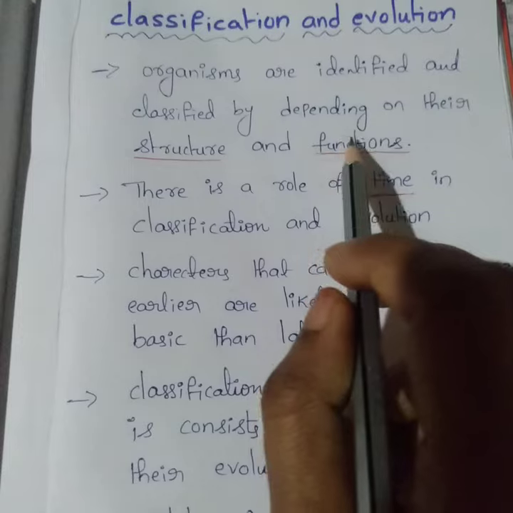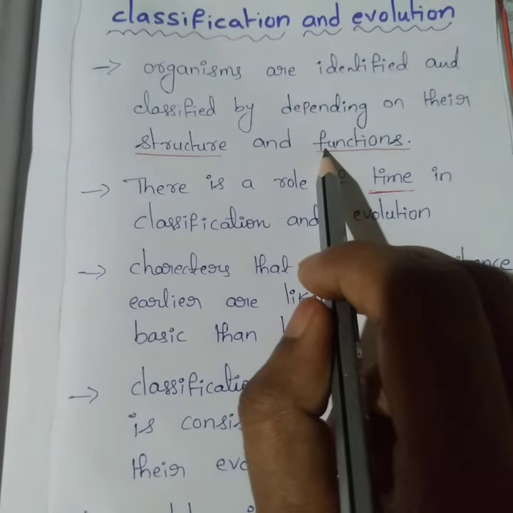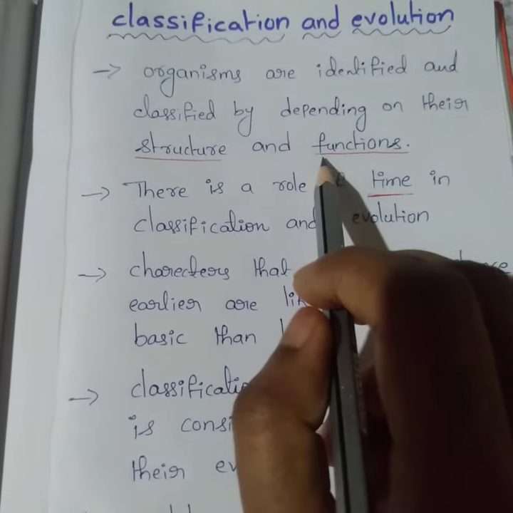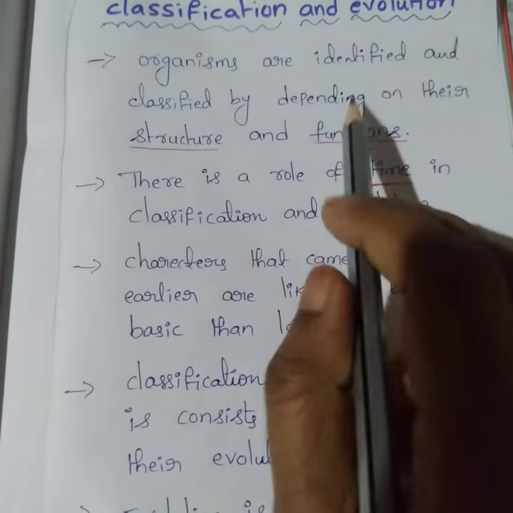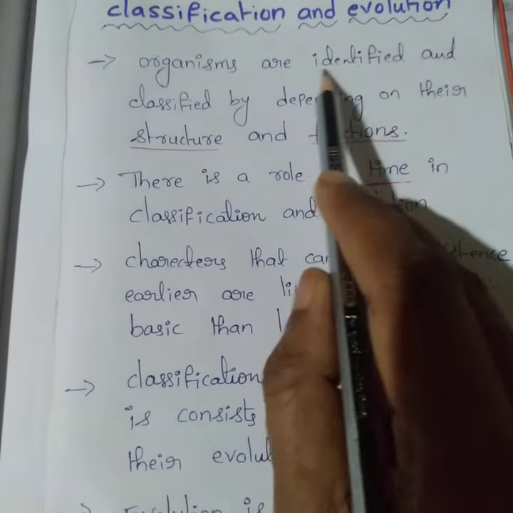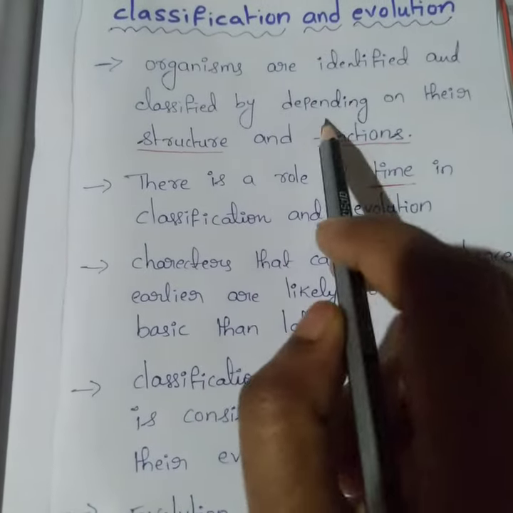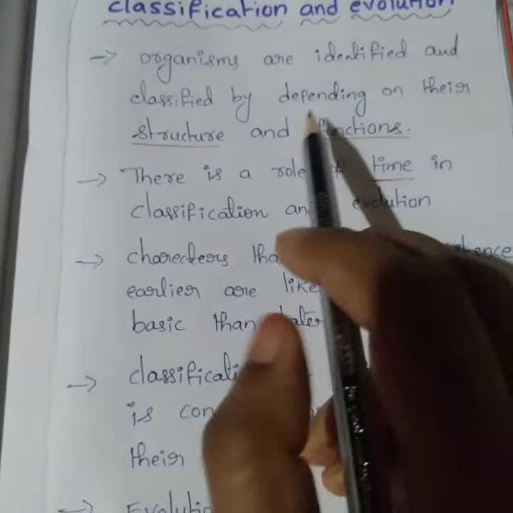For example, other organisms, such as multicellular organisms or tissue level organisms, all the tissue level organisms we will include in another group. So organisms are identified and classified depending on their structure and functions.